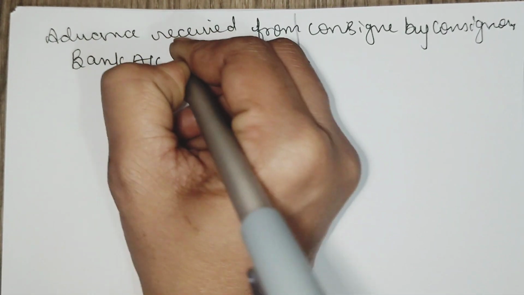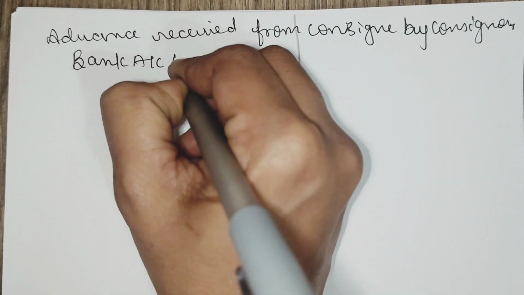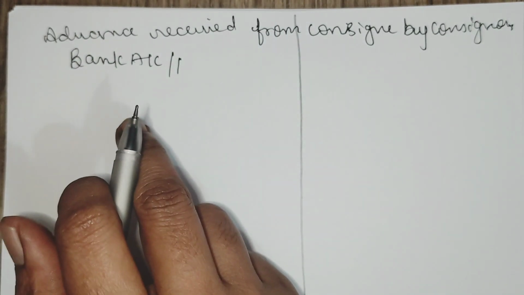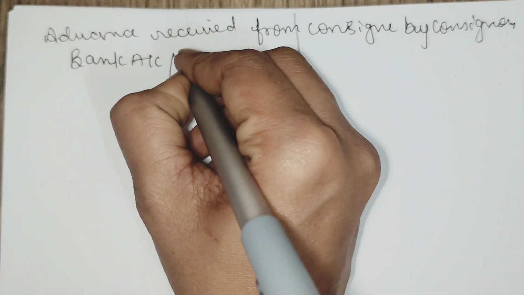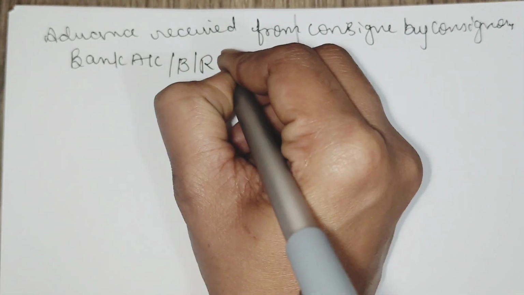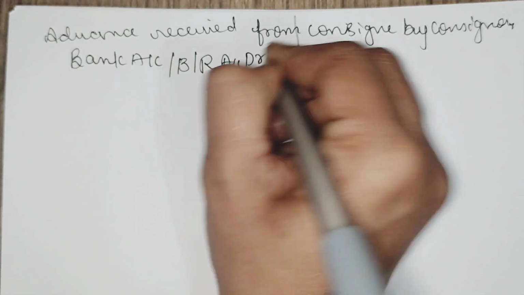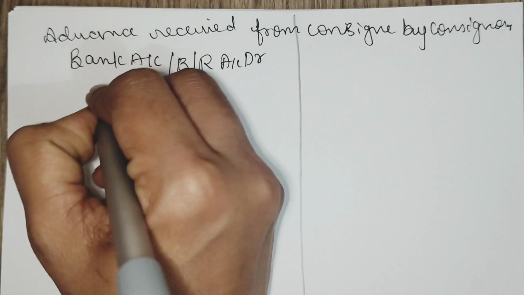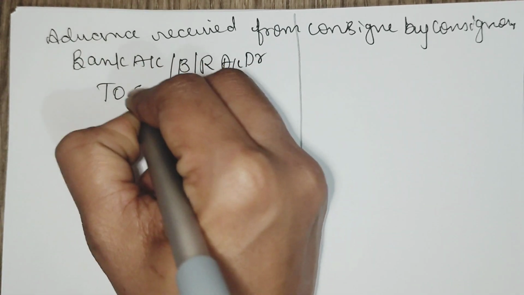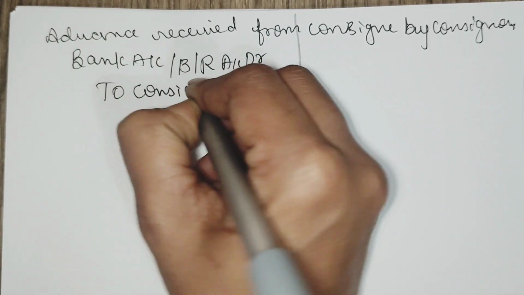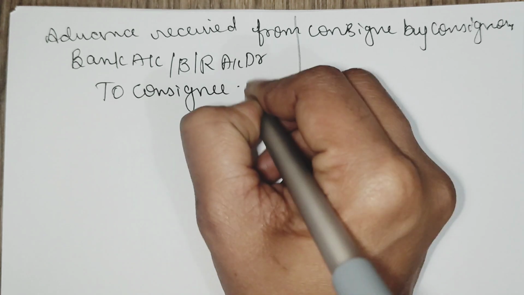Through bank he will receive, or this is in the books of consigner we are recording. Bills receivable account debtor should be debited. To who is paying? Consignee. Consignee account should be credited.